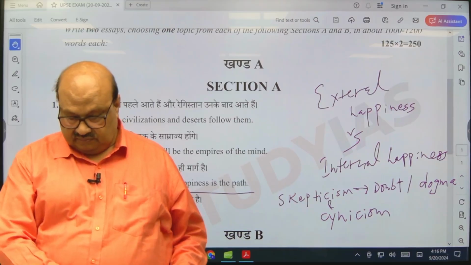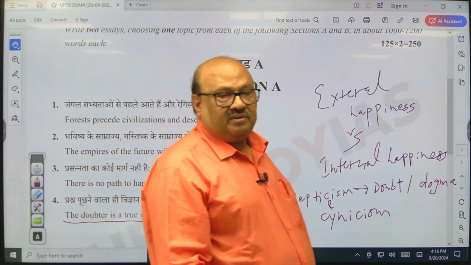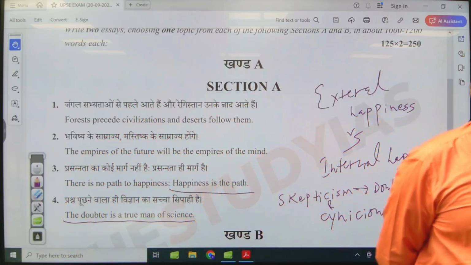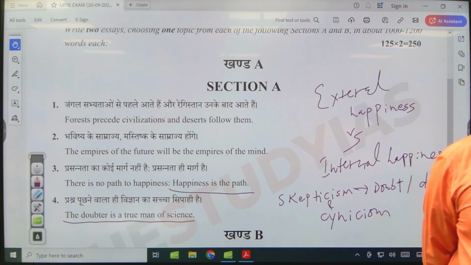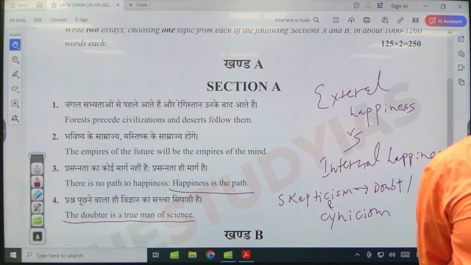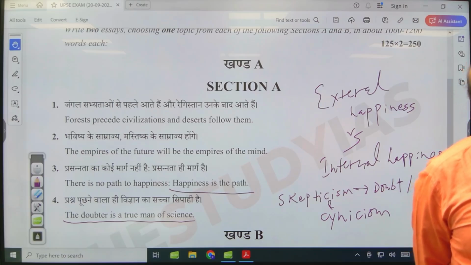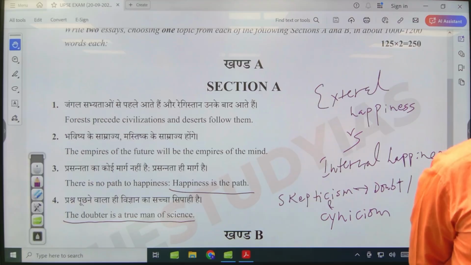Let's now see, even doubt can be of two types. Doubt can be constructive, doubt can be destructive. Destructive doubts will only kill your time. You should have constructive doubts.